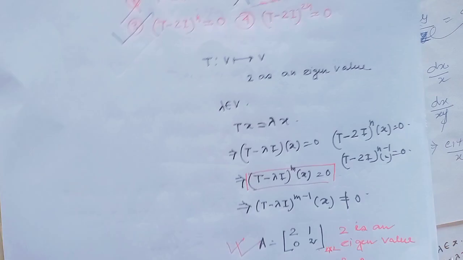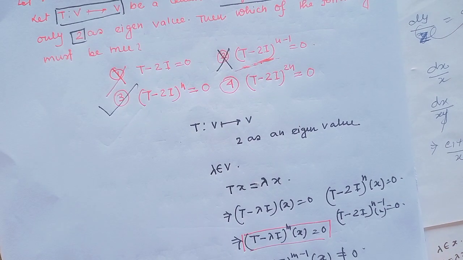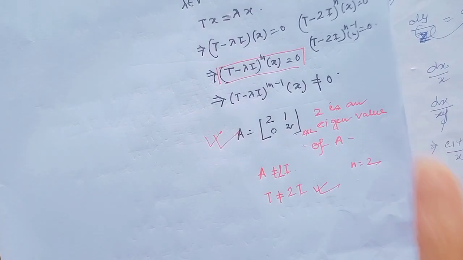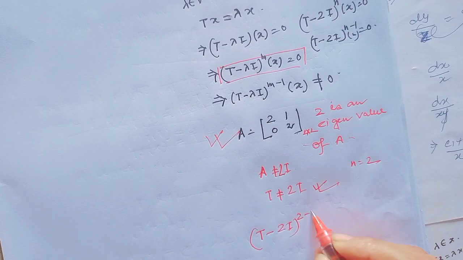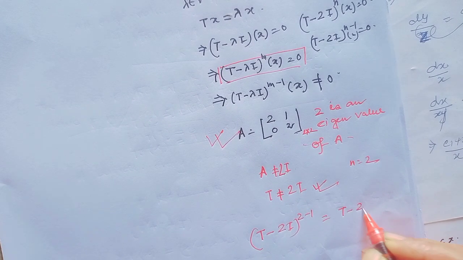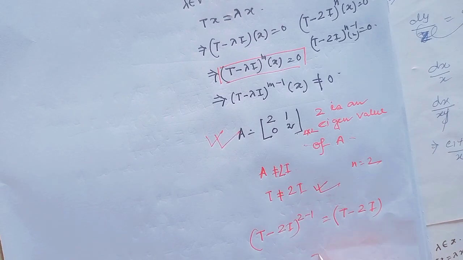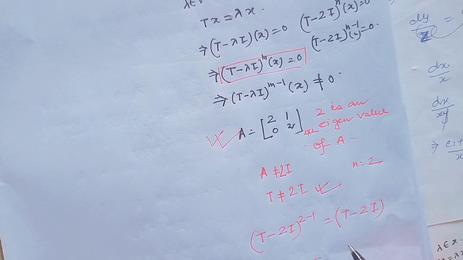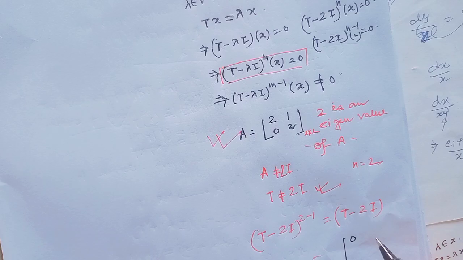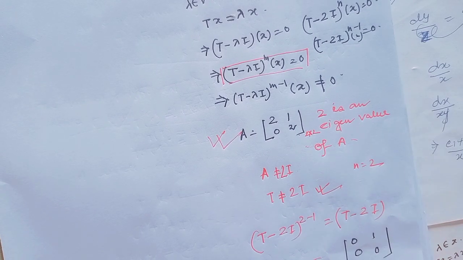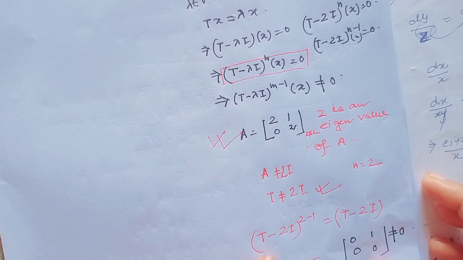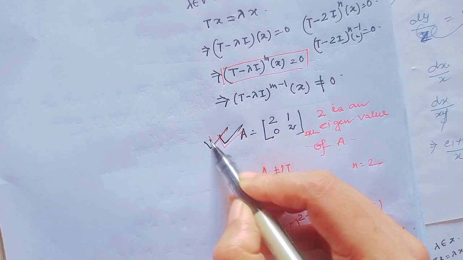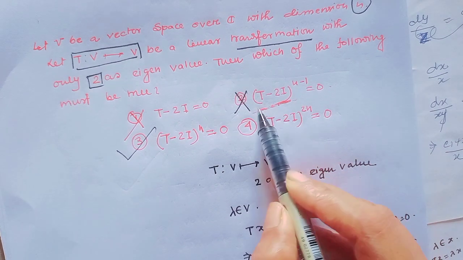So (T minus 2I) to the power n minus 1 means (T minus 2I) to the power 2 minus 1, that means T minus 2I. This is equal to the matrix 0 1 0 0, and this matrix is not equal to 0. So by this matrix we can delete this option also as a wrong option.